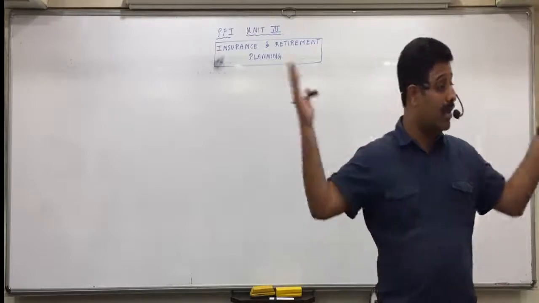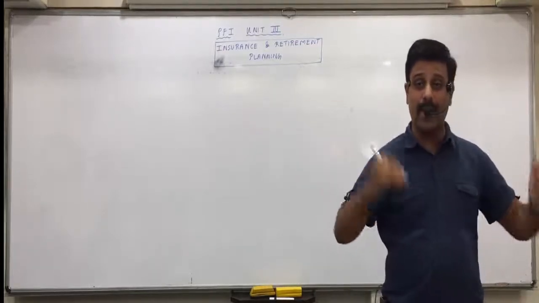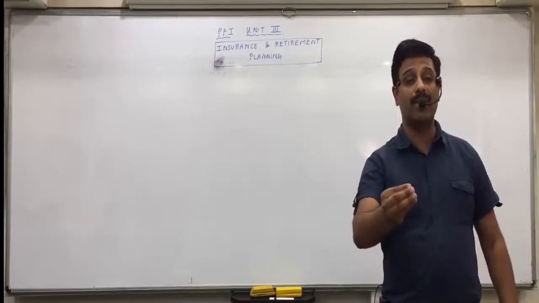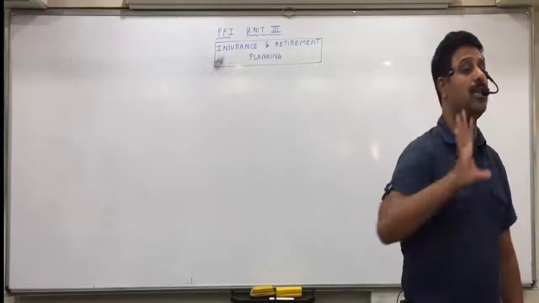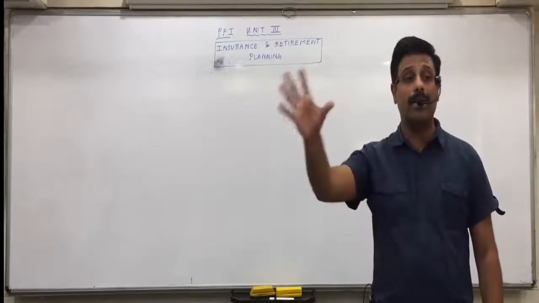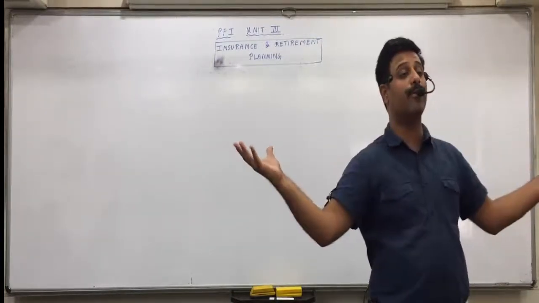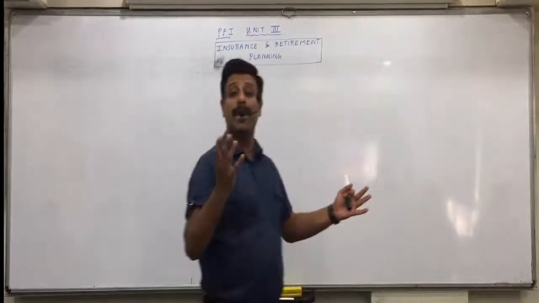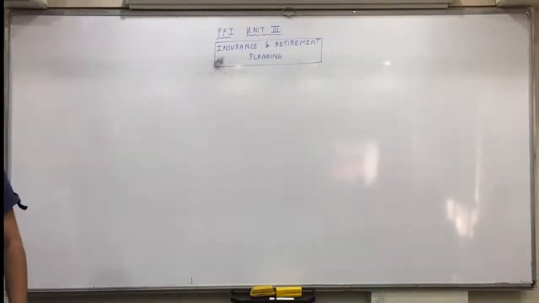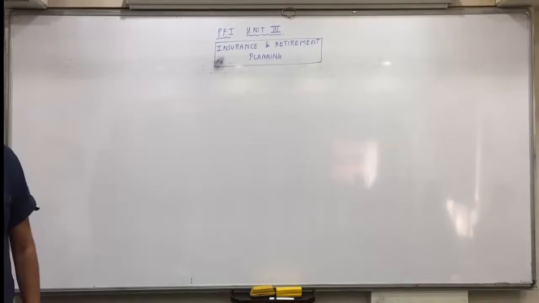It looks impossible; how can we save 10 crores? But when you work it out, you'll find it's very easily possible. Maybe monthly you have to save some 10 to 15,000 rupees only. And if you save 10 to 15,000 rupees every month, after 30 years it will amount to a huge sum of 10 crore rupees. This is if you start planning from the age of 25, immediately when you start earning.